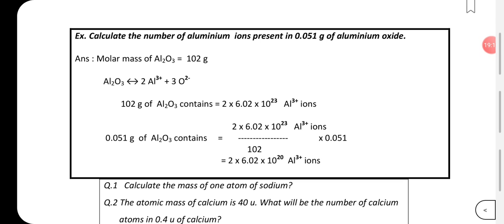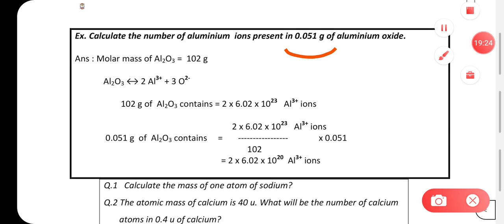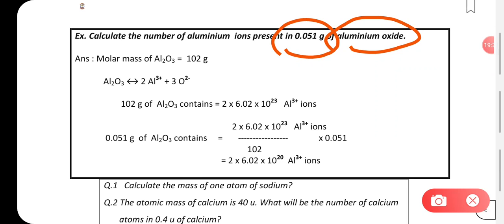So finally, one last question we will do, and see how it has to be done. Calculate the number of aluminium ions present in 0.051 grams of aluminium oxide. So this is the mass given, and the molar mass of aluminium oxide you can calculate; it will come to 102 grams. Now here they are asking you about the ions. So calculate the number of ions that are present. So we'll see what all ions are possible in the case of aluminium oxide.